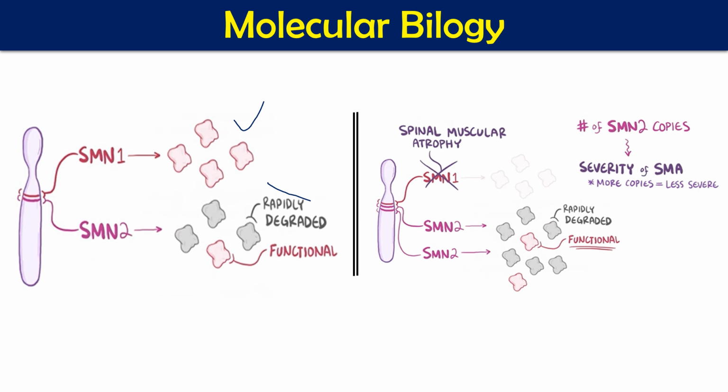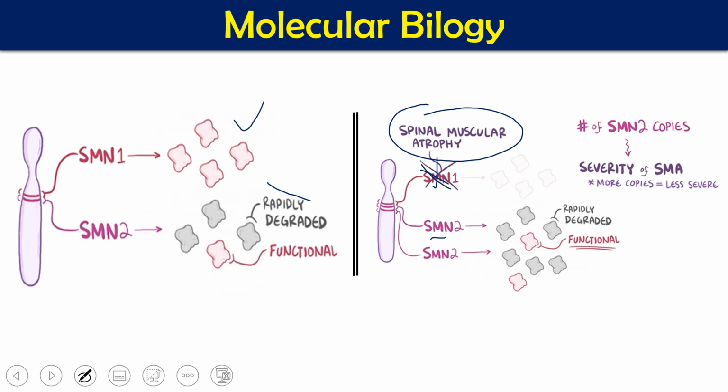Now if you see here, the number of copies of the SMN2 gene is going to vary. If a person has lost the SMN1 gene, then because of this loss, spinal muscular atrophy will be there. But if that person has many copies of SMN2, the number of functional proteins will increase. The number of functional proteins is still very low, but it increases with the number of copies of SMN2.